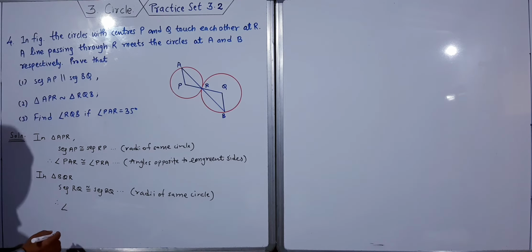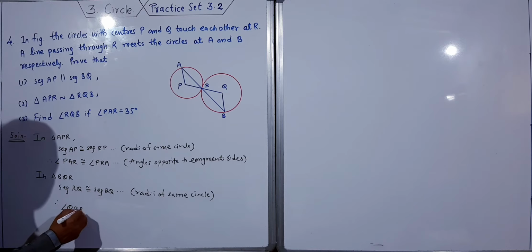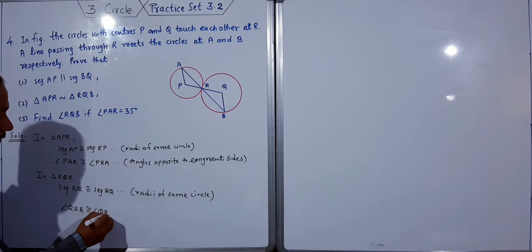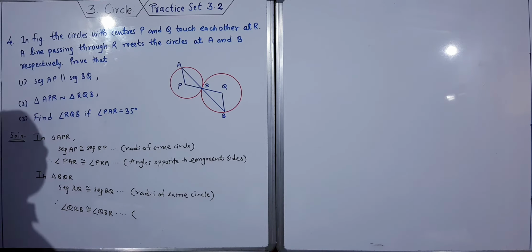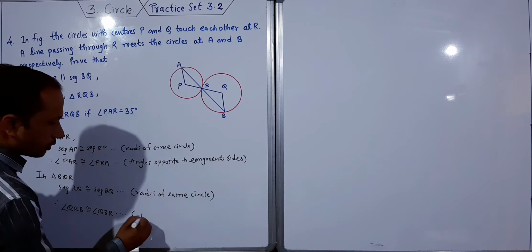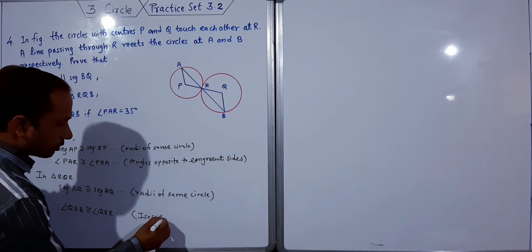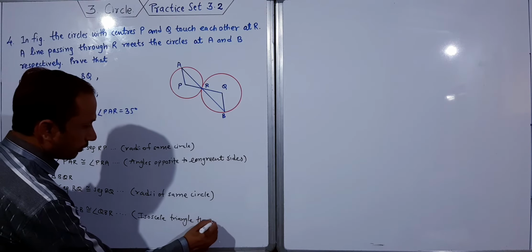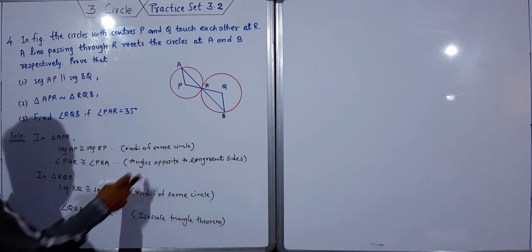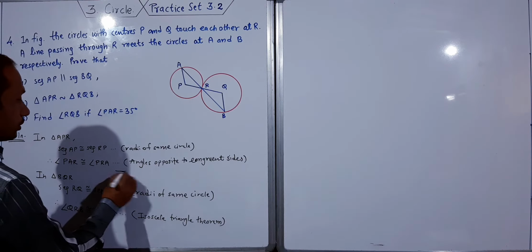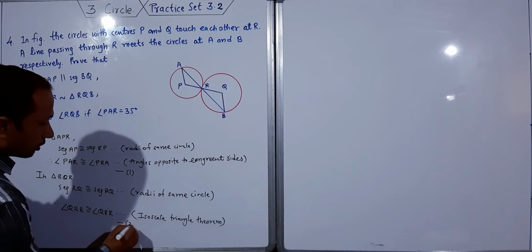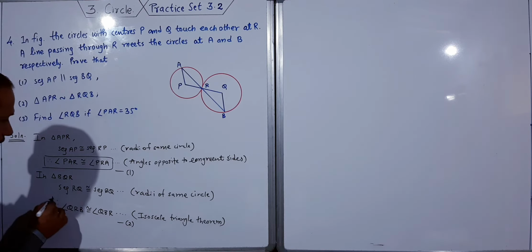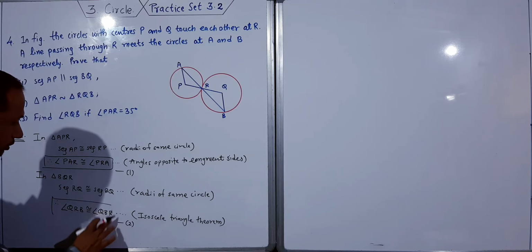Therefore angle QRB is congruent to angle QBR. You write isosceles triangle theorem. Here also you can write isosceles triangle theorem, or angles opposite to congruent sides. Okay, this is first and this is second. Give the numbers, and you can make the brackets.